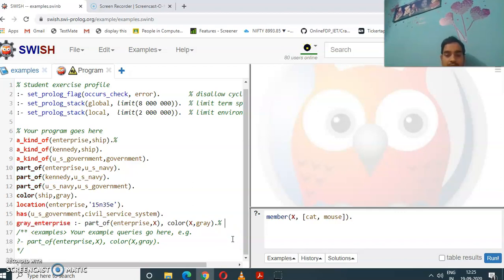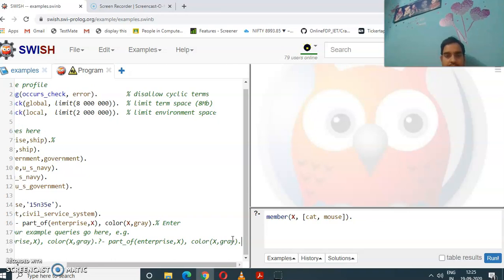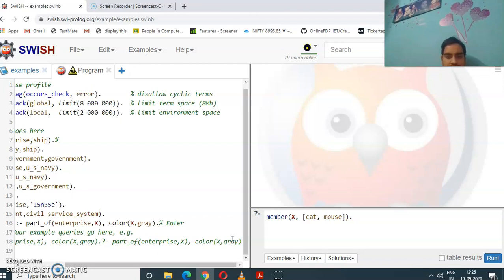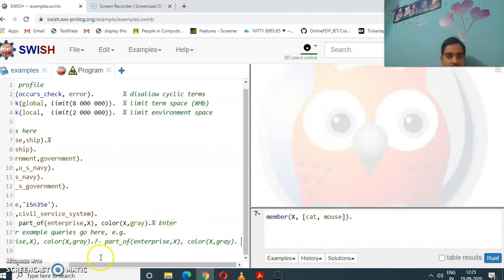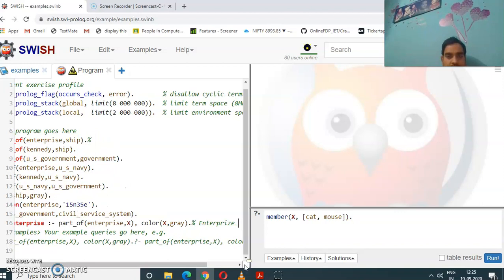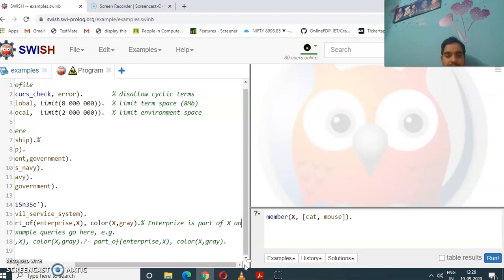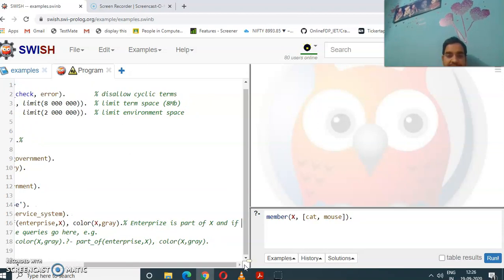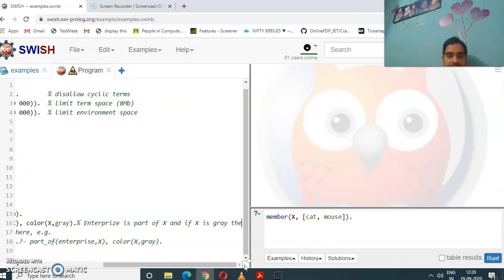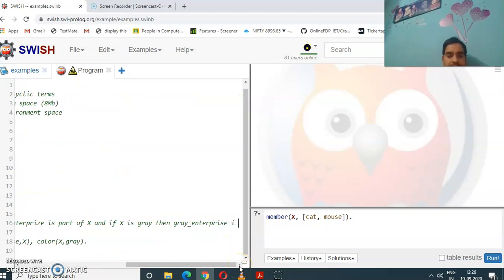The rule is: enterprise is part of X, and if X is gray, then the variable at the left side, gray enterprise, is true.